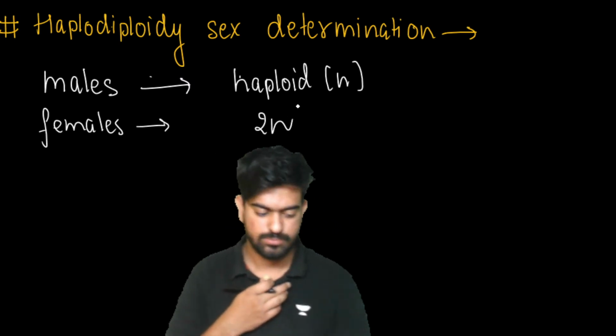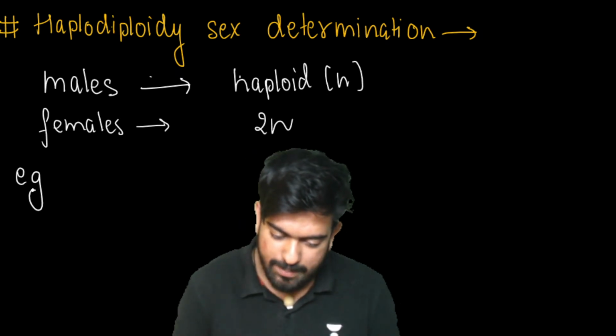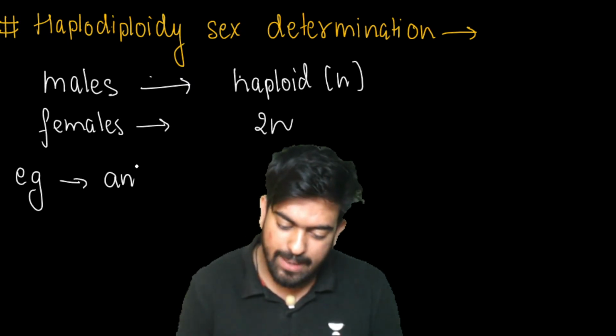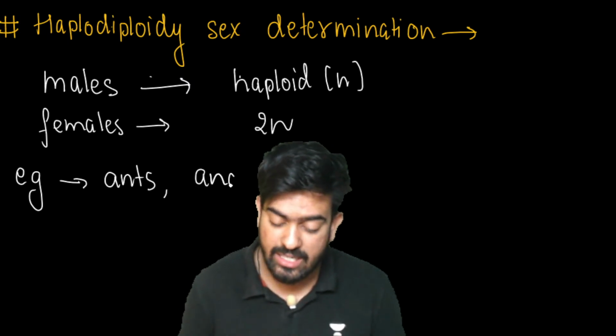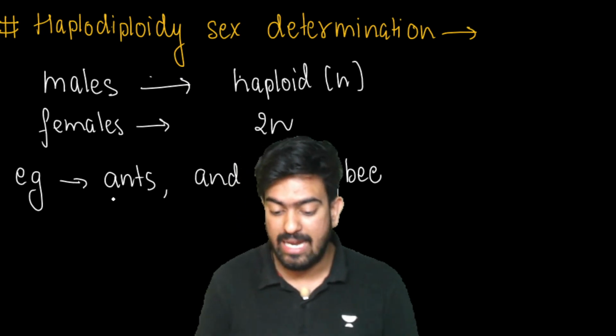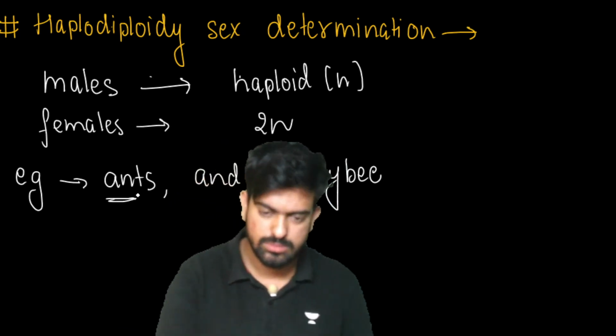Clear, everyone? Great. Example for haplodiploidy is ants. It happens in ants also and honeybee also. Majority of the time the question says honeybee, but remember ants also. What if they ask about ants and you say, we didn't study this? You have studied it, right?